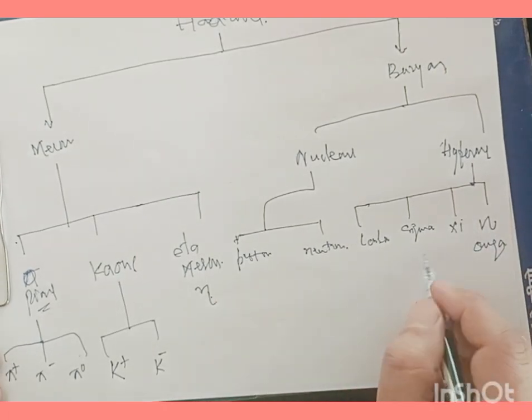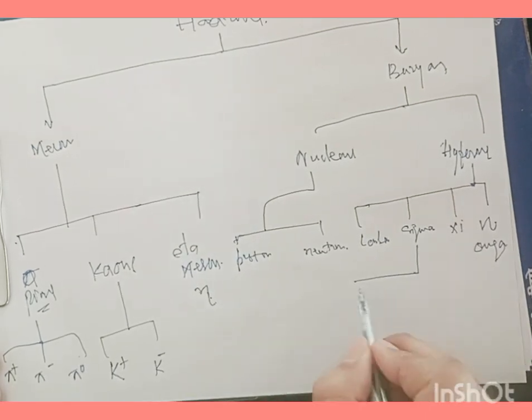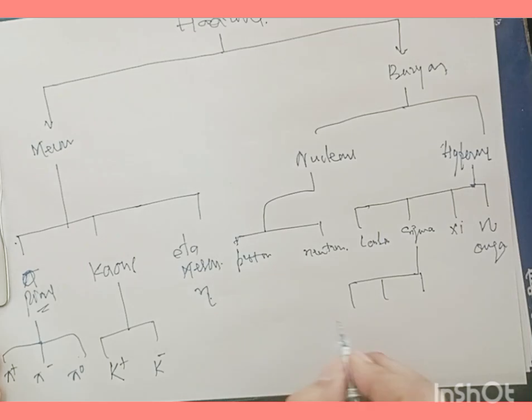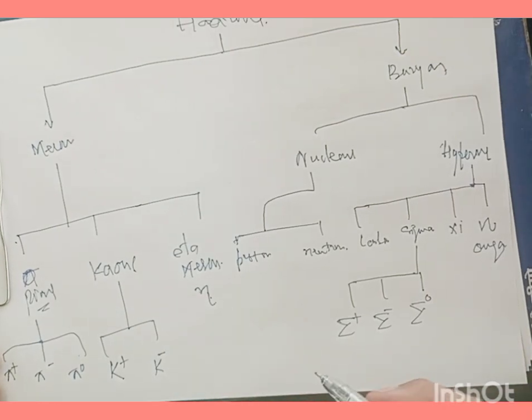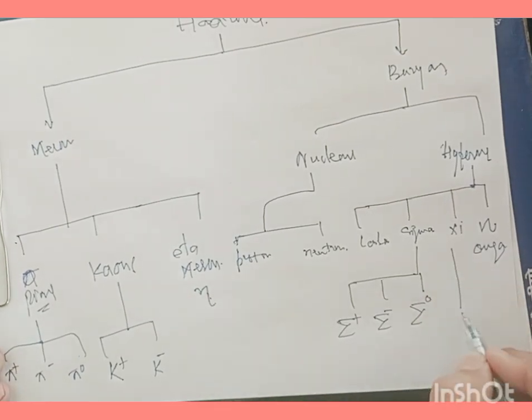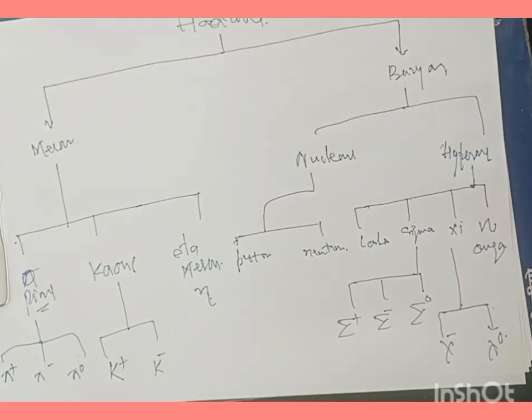This sigma can be divided into sigma plus, sigma minus, and sigma neutral. They have their associated antiparticles. And for chi, we have chi negative and chi neutral. So this is the classification of these hadrons that has been summarized using this notation.